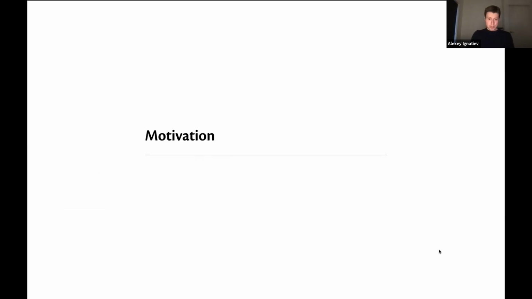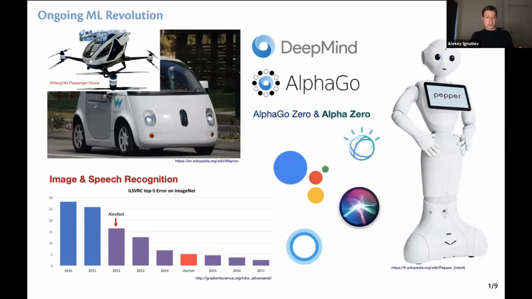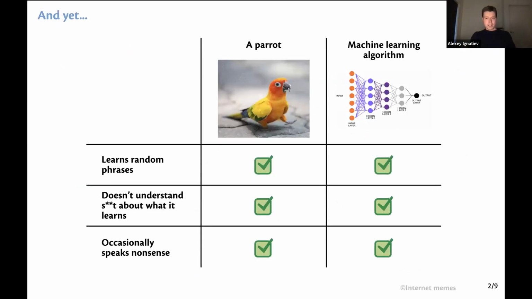So at the beginning, a bit of motivation. We all know that we've been living in the age of what's called the ML revolution. ML is ubiquitous in modern life, and there are lots of amazing successes, like self-driving cars becoming reality. We all have smart assistants in our phones, and so on. And at the same time, this is a meme, by the way. It's not my opinion. It's just a funny meme I wanted to show you.